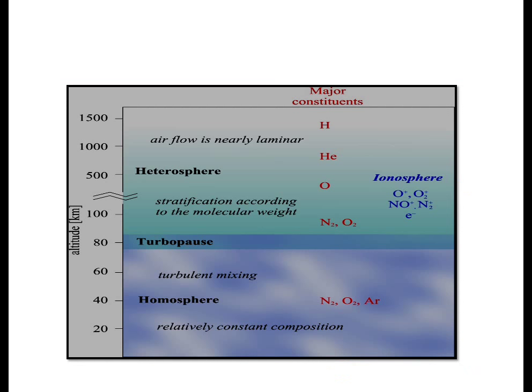So in this image we can see the homosphere, up to about 90 kilometers, and above that it is heterosphere. In homosphere the components are nitrogen, oxygen and argon, and the constituents are uniform here. In heterosphere it is not uniform.